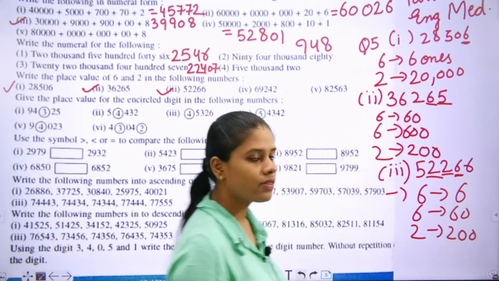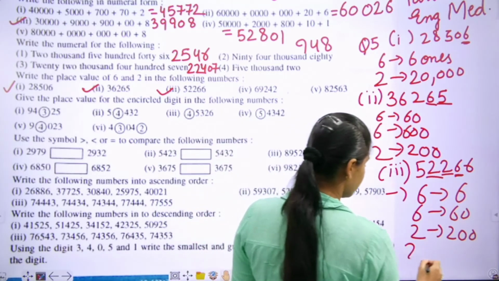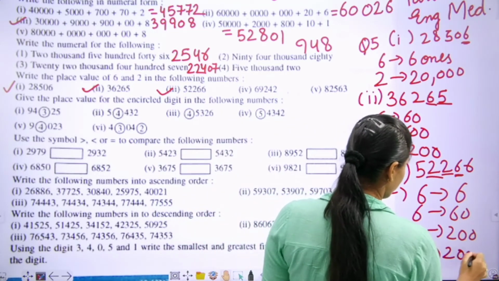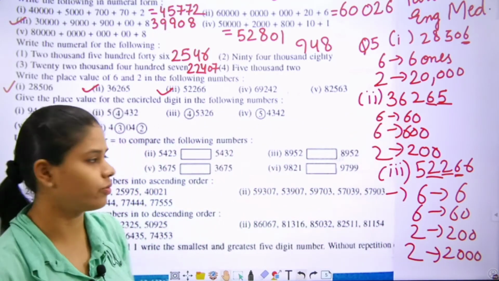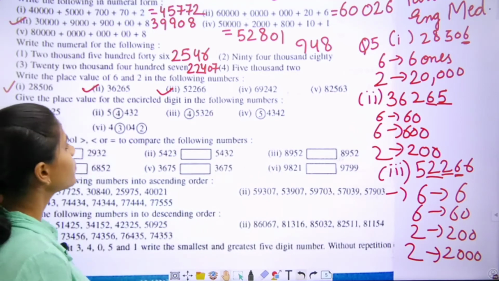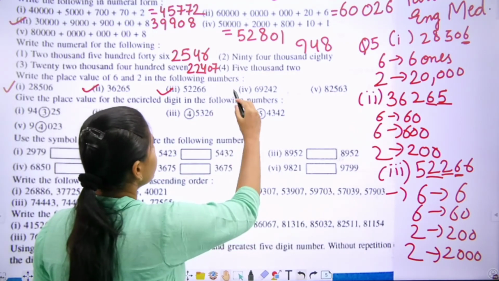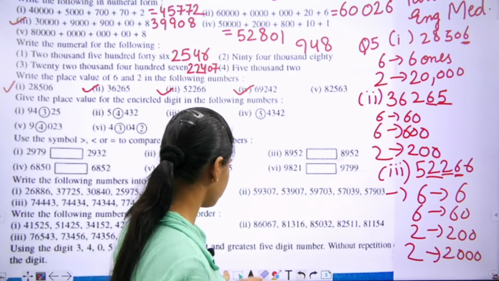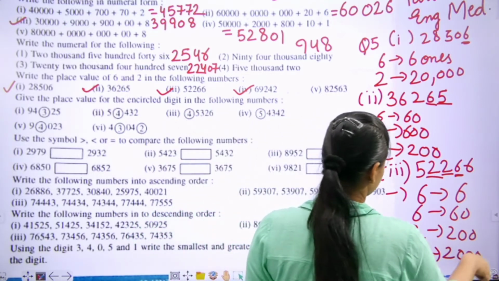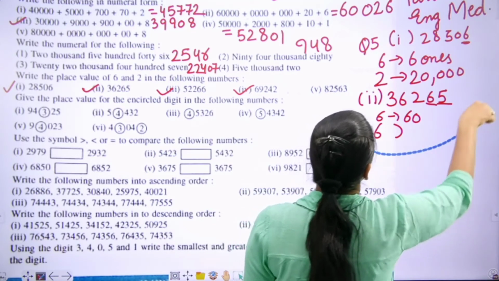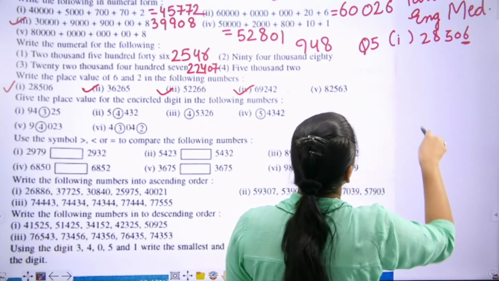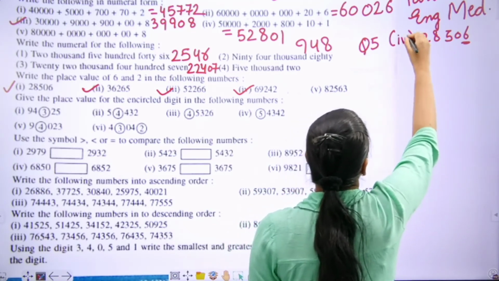And then 1000. Understand students? You have to do all this work in your maths notebook. I will check your notebooks. Move to the next part, that is fourth part.